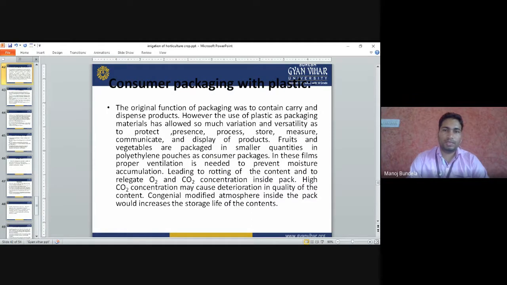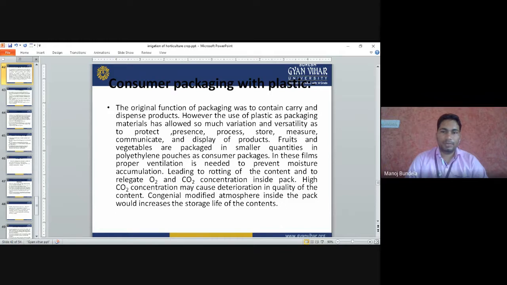Consumer packaging with plastic. The original functions of packaging were to contain, carry, and dispense the product. However, the use of plastic as a packaging material has allowed so much variation and versatility, to protect, preserve, process, store, measure, communicate, and display the product. Fruits and vegetables are packed in smaller quantities in polythene pouches. If the fruits and vegetables are small, we pack them into pouches